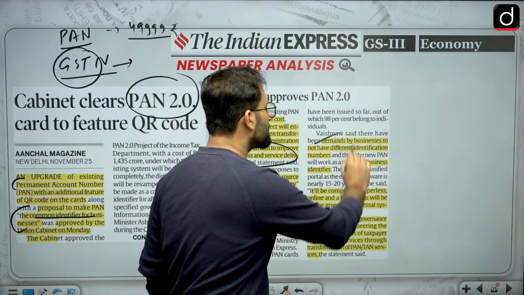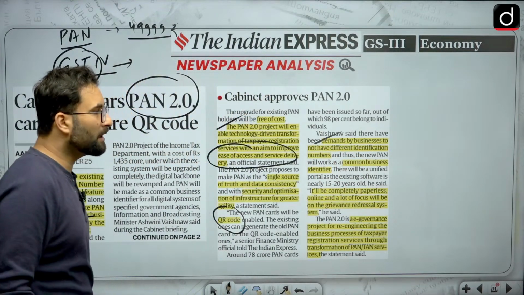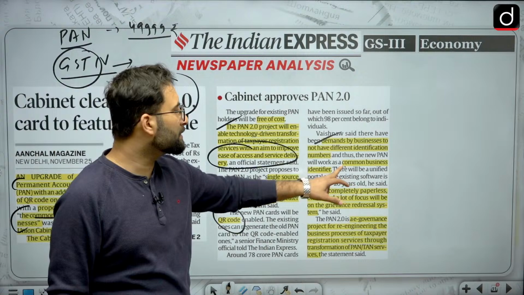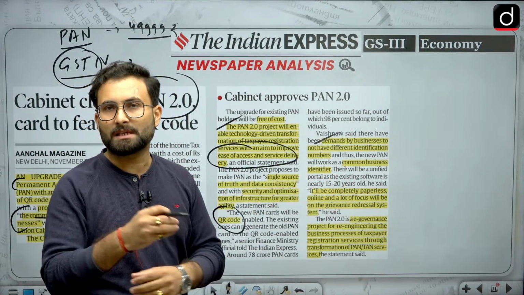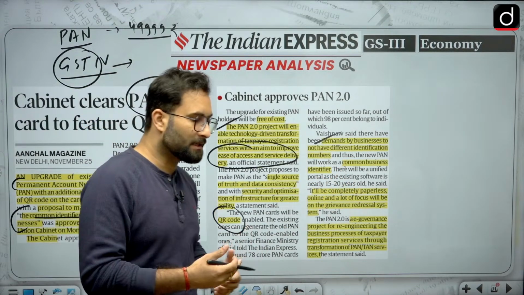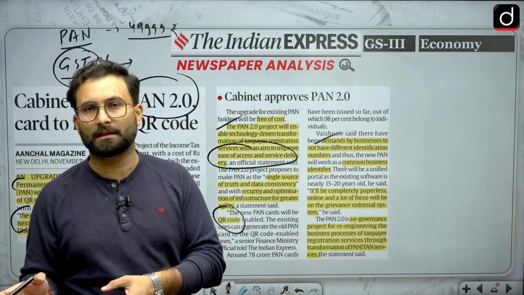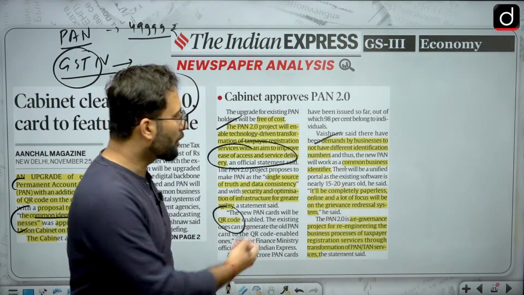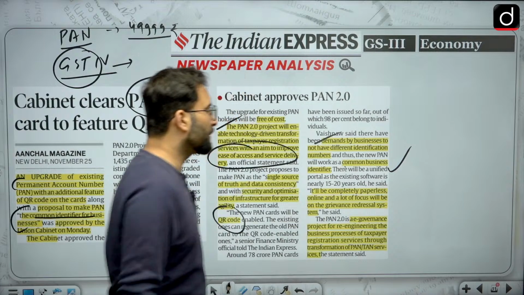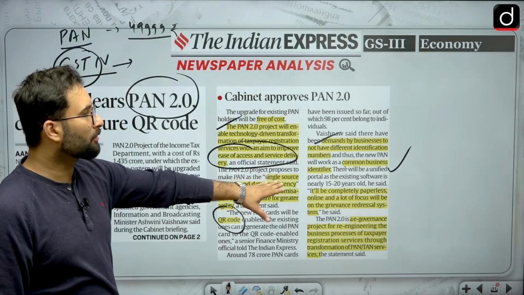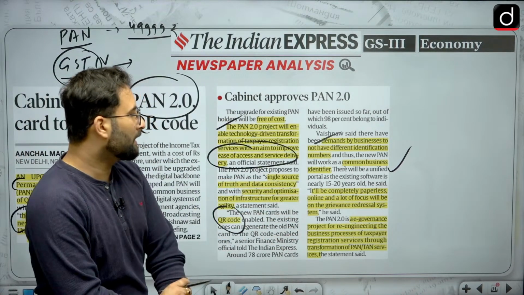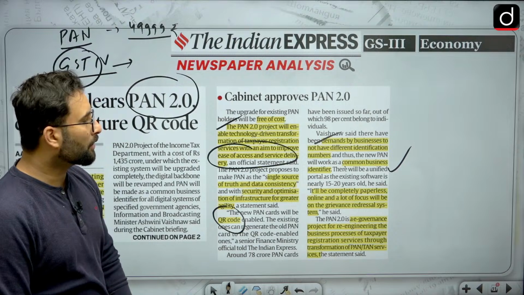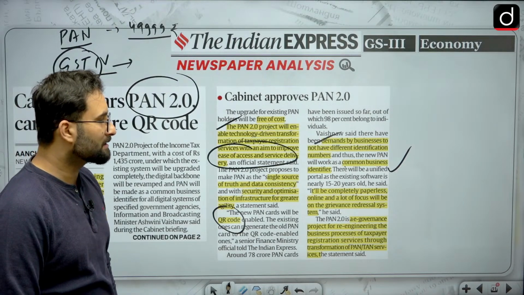There were demands by businesses to not have different identification numbers, and that is why they have come up with the common business identifier. Business houses were saying that there is a difficulty when you are using different GST numbers or different kinds of identifiers, so you have to come up with a common one. So the government has taken cognizance of that particular issue and has actually made a common business identifier. It will be completely paperless, online, and a lot of focus will be on the grievance redressal system.